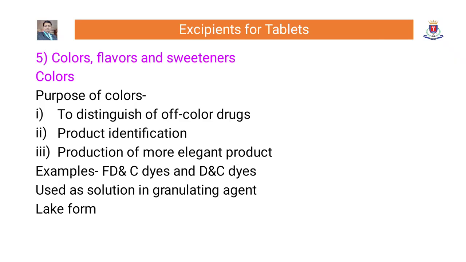Next class is colors, flavors, and sweeteners. The purpose of colors is to distinguish off-colored drugs, product identification, production of more elegant product. Examples of colors are FD&C dyes and D&C dyes. Colors used as solution in granulating agent.